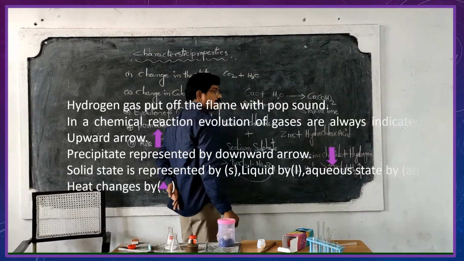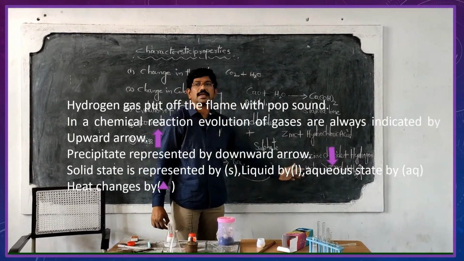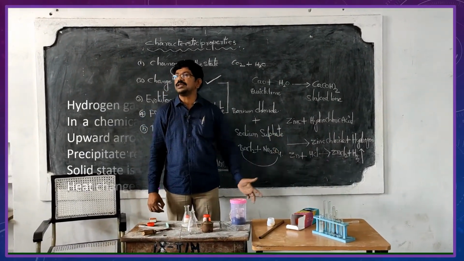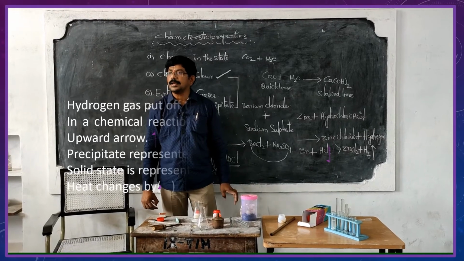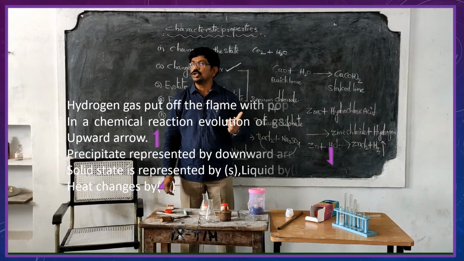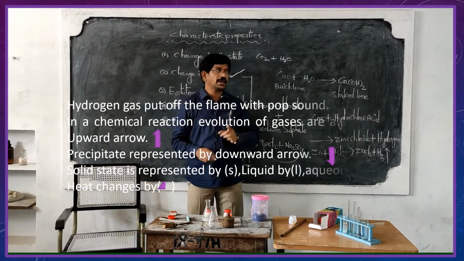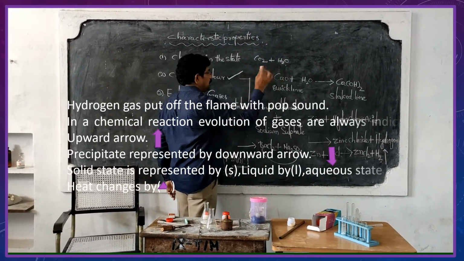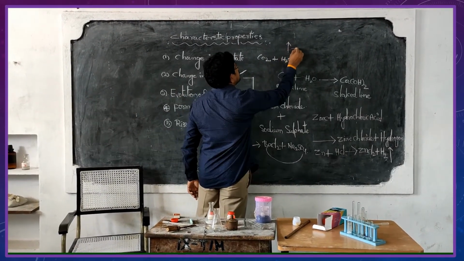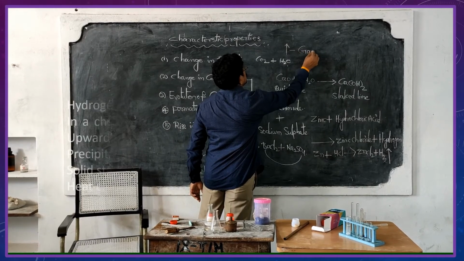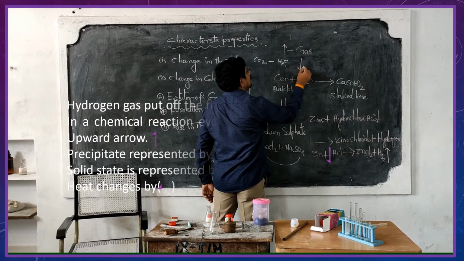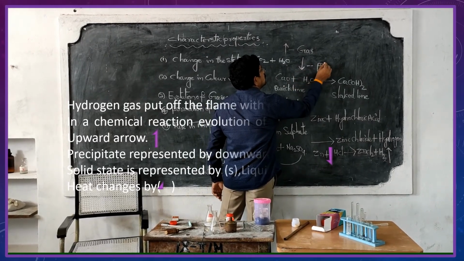I will tell you what symbols and special characteristics we use in a chemical reaction. How do we represent the physical state of the reactants and products? If a gas is evolved, you have to always use the upward arrow. Wherever you find an upward arrow, this indicates gas. Wherever you find a downward arrow, this indicates precipitate.